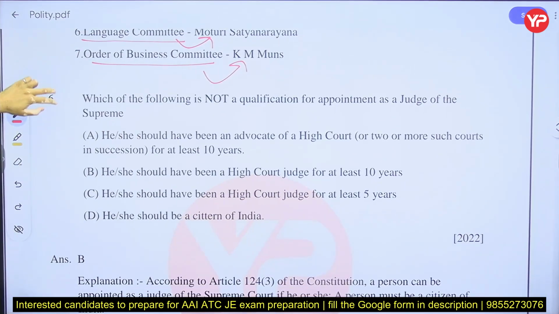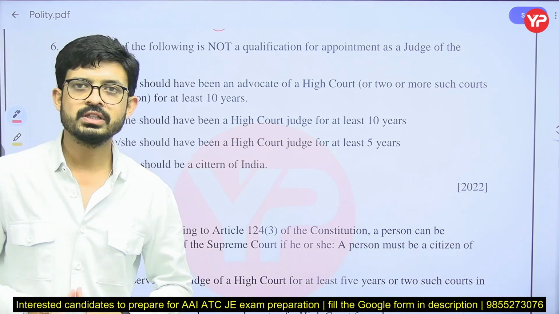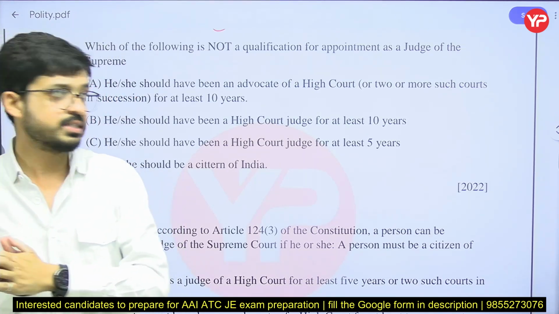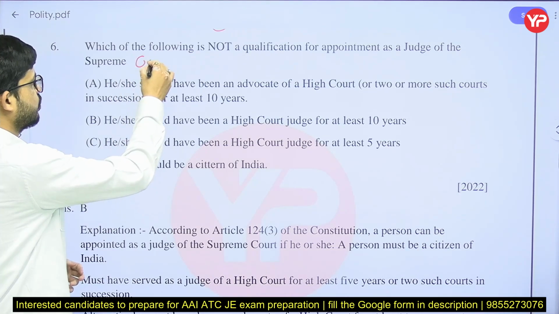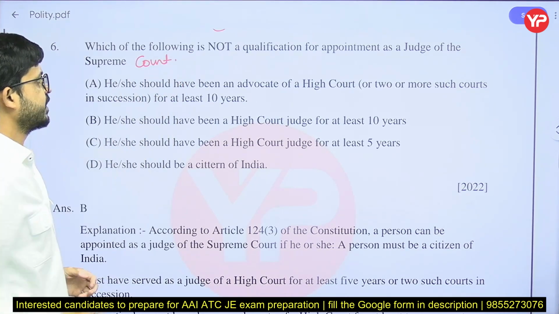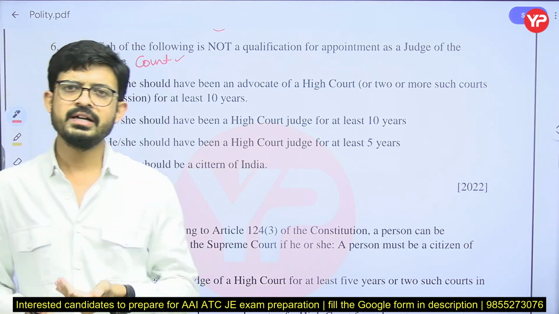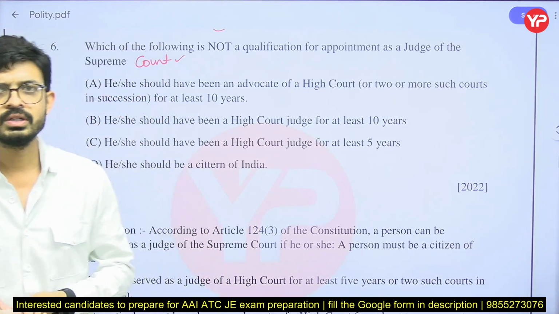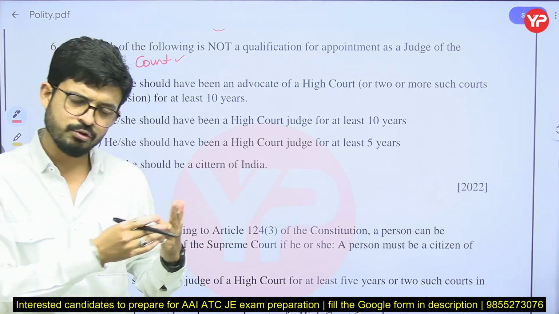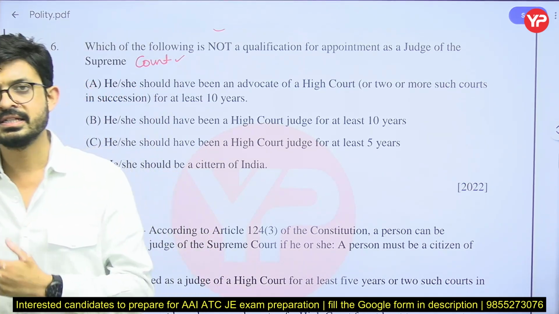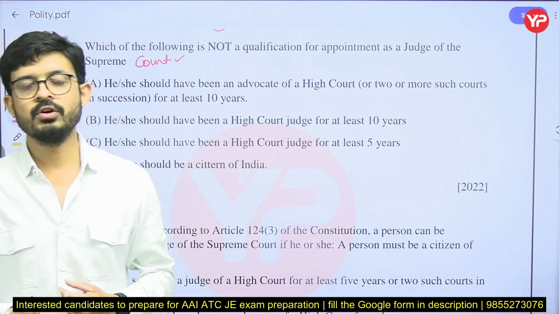Next question came, which of the following is not the qualification for the appointment of a Judge of Supreme Court? So which qualification is not related to qualification of a Supreme Court Judge? Basically, requirement to become a Judge of Supreme Court: he must be a citizen of India, he must be an advocate in High Court for 10 years, or a Judge of High Court for 5 years.